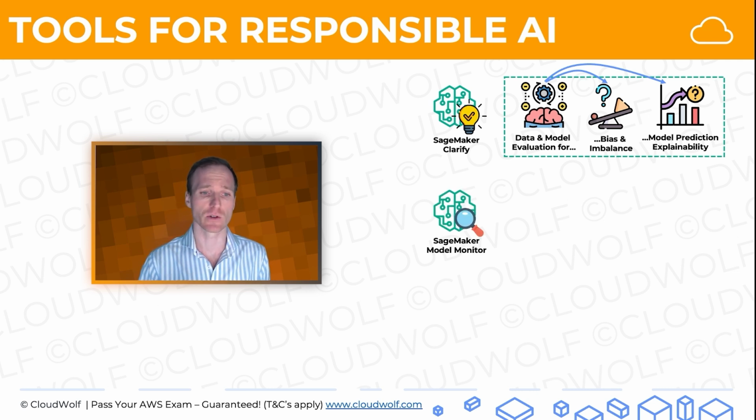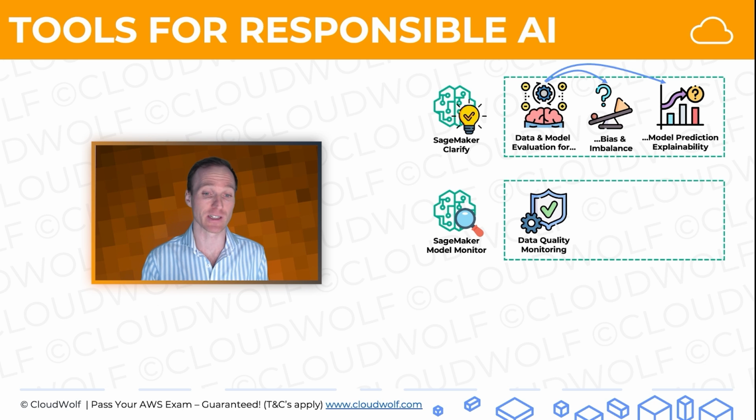The second tool to keep in mind is Sagemaker Model Monitor. Again, it does come up on the exam quite a bit. And what this tool is used for is data quality monitoring in an ongoing way. So Sagemaker Clarify can help you evaluate one-off if the data has bias or imbalances, whereas Sagemaker Model Monitor can do that in an ongoing way. If you see things like data drift on the exam, then that might be related to Sagemaker Model Monitor because it can find those things.